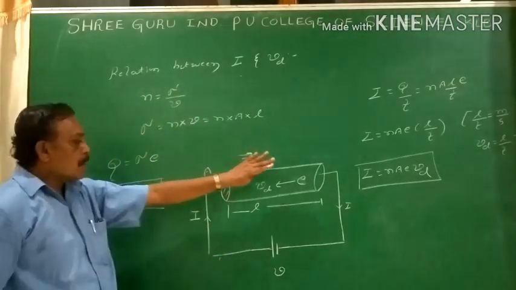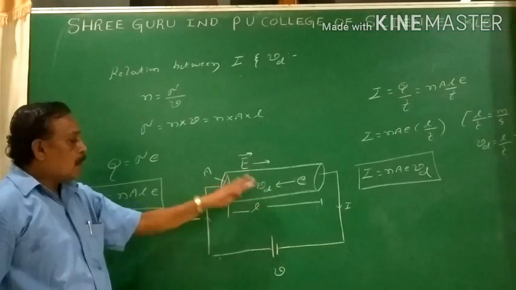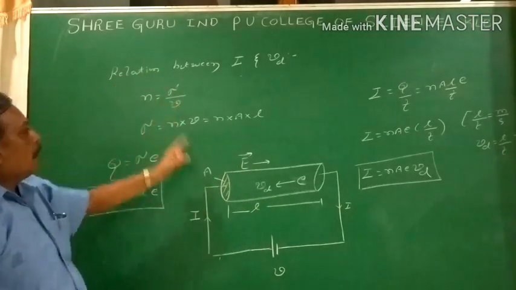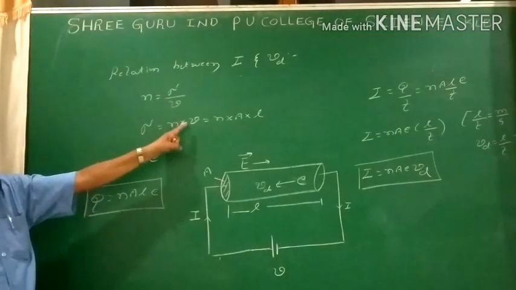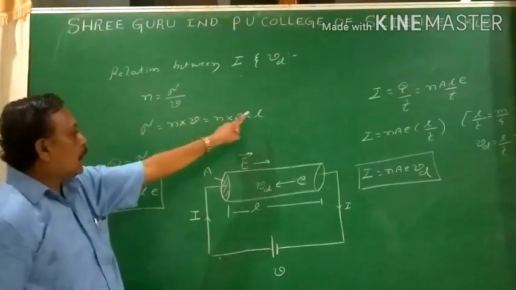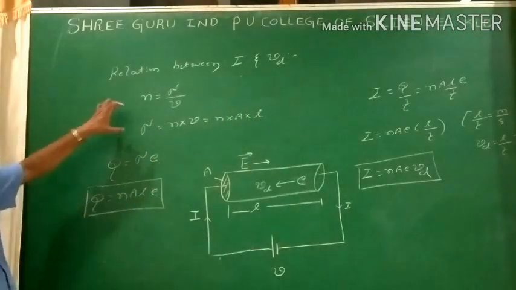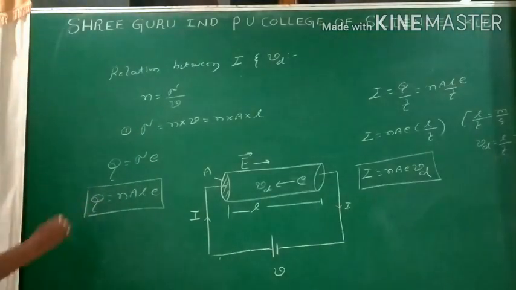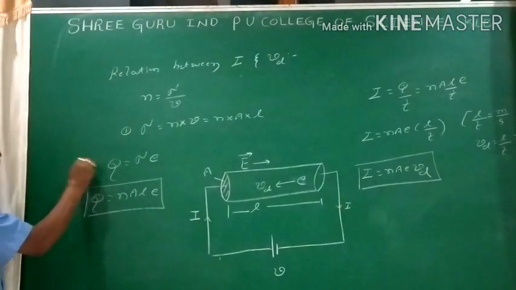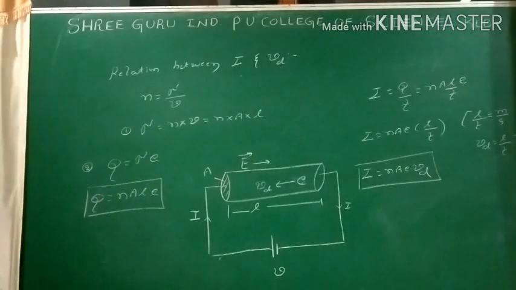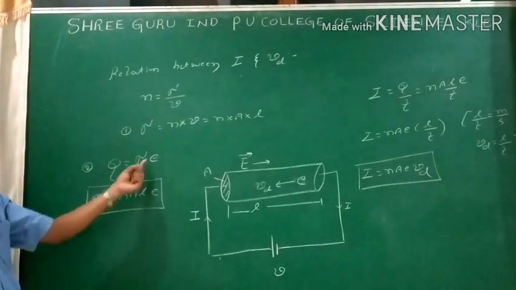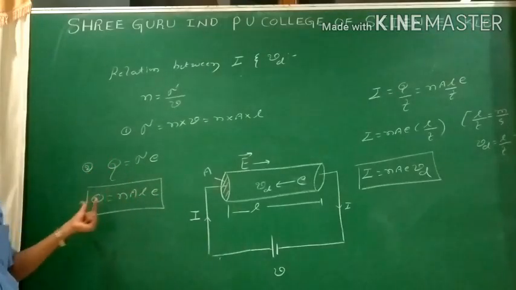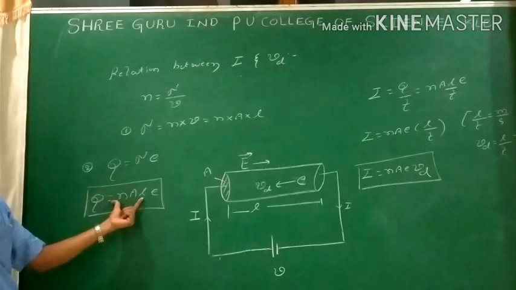There are a number of electrons inside the conductor covering the length L and crossing the cross-section area A. Hence n equals number of electrons per unit volume. Then capital N equals n into V. V is nothing but volume, that is area into length. Now this is our first step. Then I go for the quantity of charge. Total charge on these electrons Q equals N into e. Capital N is replaced by nAL, e as it is, so this is nothing but nALe. We can easily remember that total charge Q equals nALe.